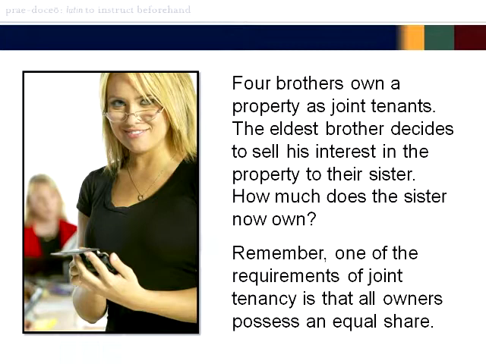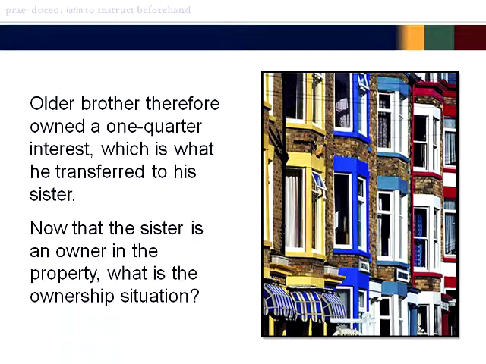Four brothers own a property as joint tenants. The eldest brother decides to sell his interest in the property to his sister. How much does the sister now own? Remember, one of the requirements of joint tenancy is that all owners possess an equal share. Older brother therefore owns a 1/4 interest, which is what he transfers to his sister.